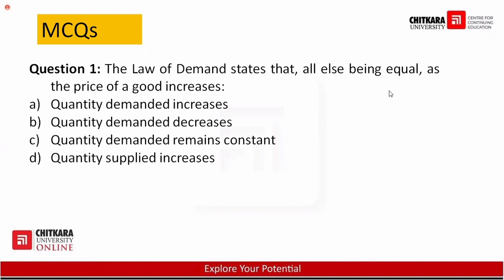The demand chapter is over. These are the concepts which were related to the basics of demand. So what is the first question over here? The law of demand says that all else being equal. What is the meaning of all else being equal?